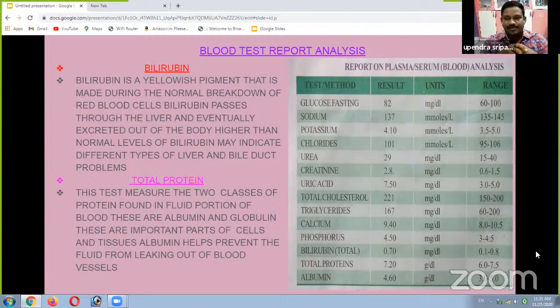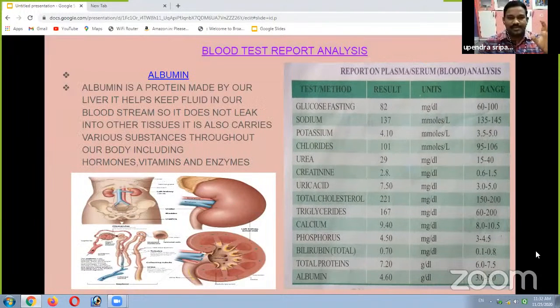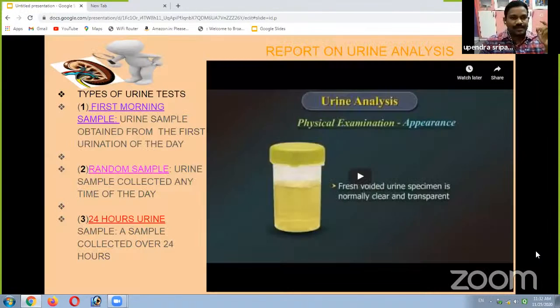Our body, if some organ is affected, it is caused by so many diseases. So in this way, the blood test reports indicate different types of diagnosis, which body organ is not functioning properly, that we can confirm, that we can diagnose by this blood test. So already I told you about albumin.